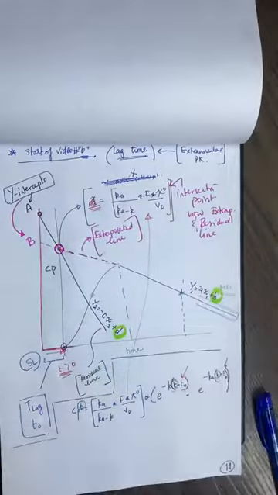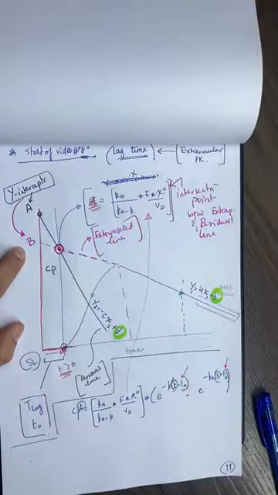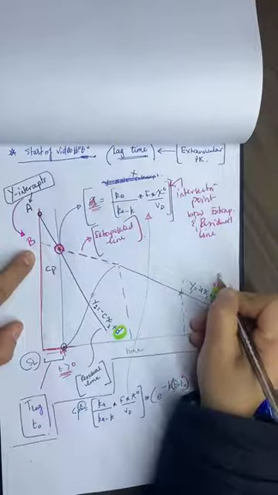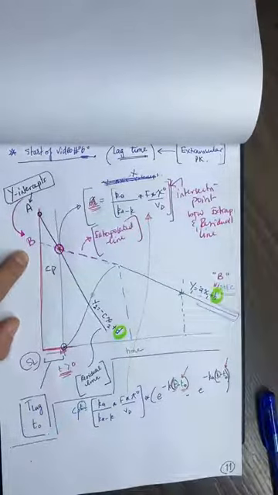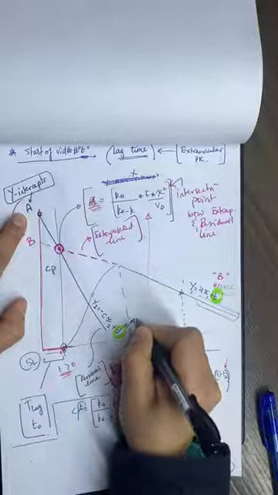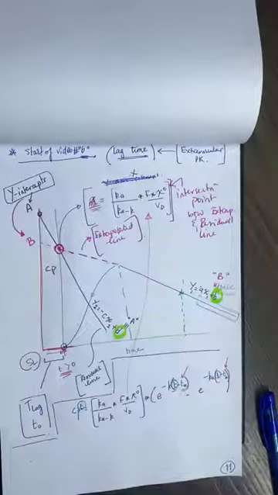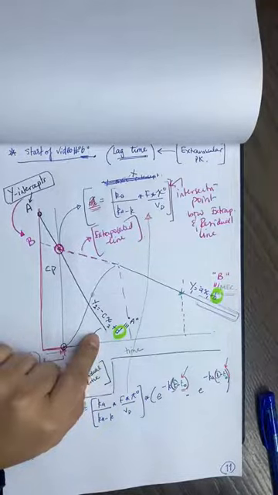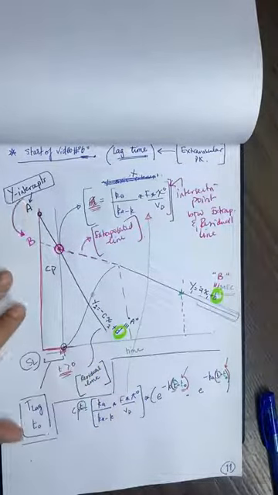This is the same as B, and this is the same as A. So those are my intercepts. If we have linear regression of both lines, we can determine the intercepts.